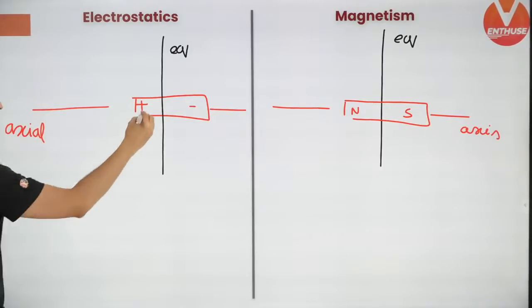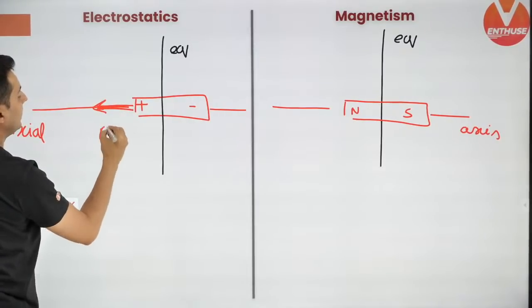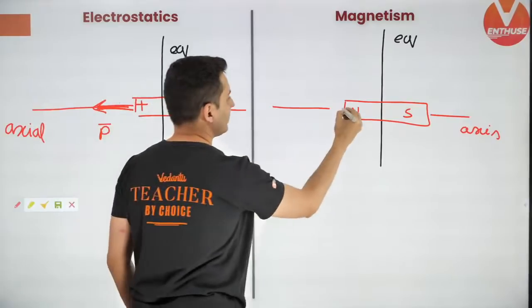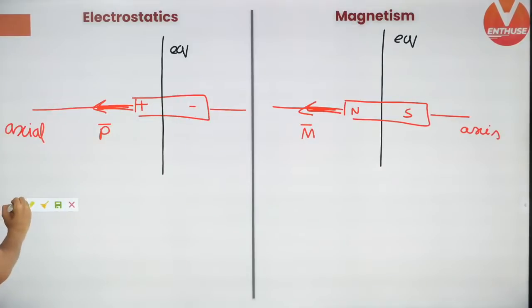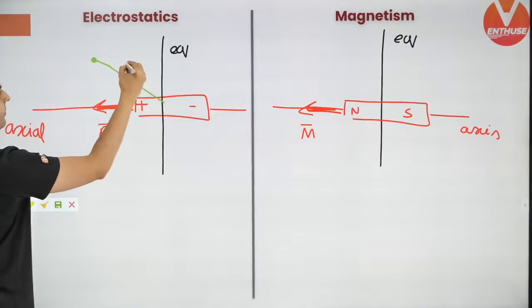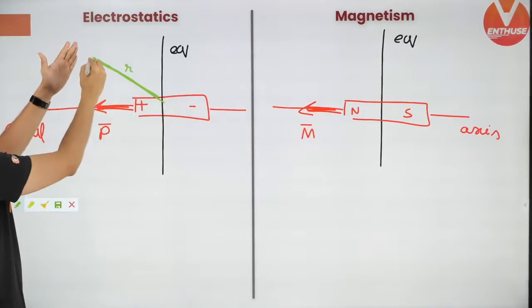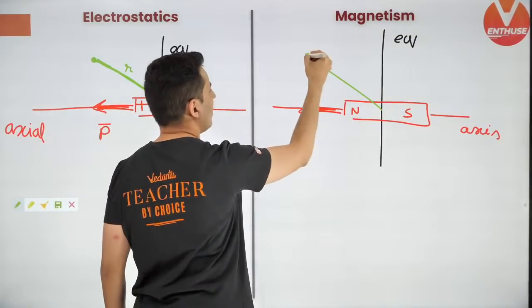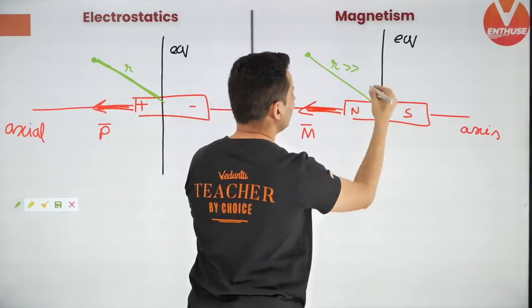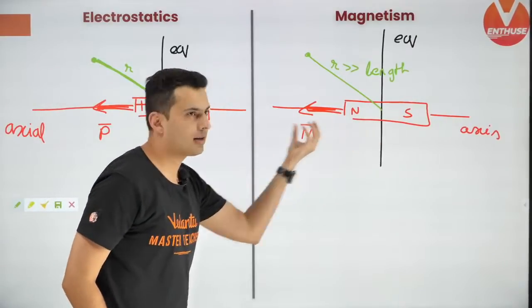Now, the general formula. Okay, see this, guys, very, very important. This is the direction of the dipole. Okay, this is the direction of the magnetic dipole. Okay, this is how the dipoles are oriented. Now, if you are standing at some distance R, then there is some field over here and some potential over there. Same thing, if you are standing at some distance R, but this should be much, much larger than the length of that magnet. So that is basically called as a short dipole.